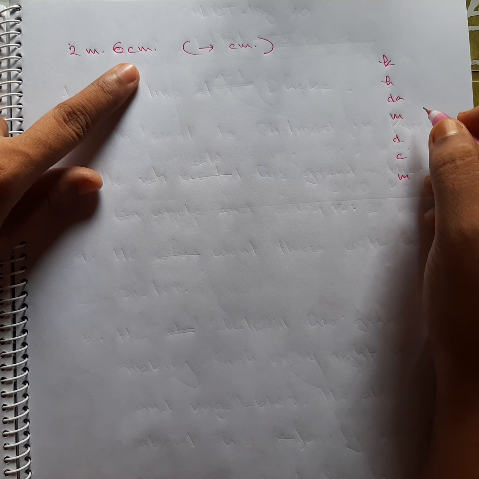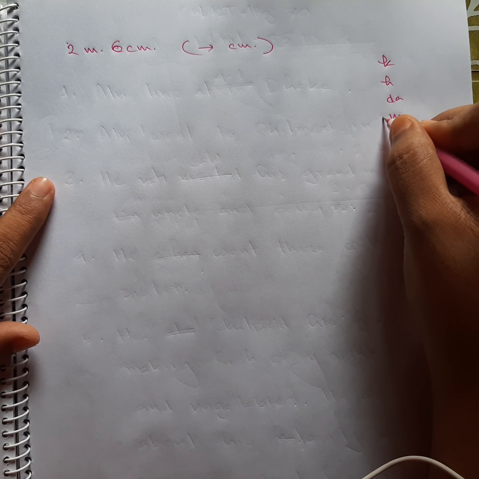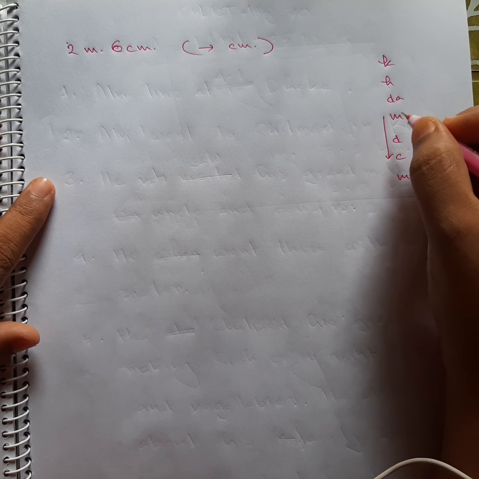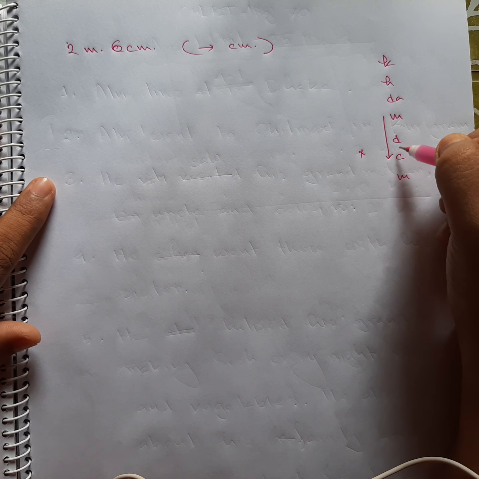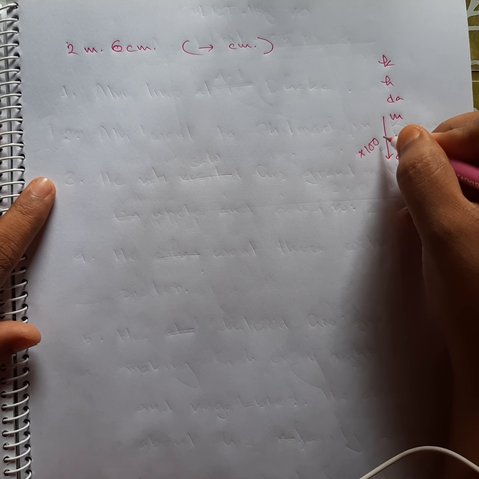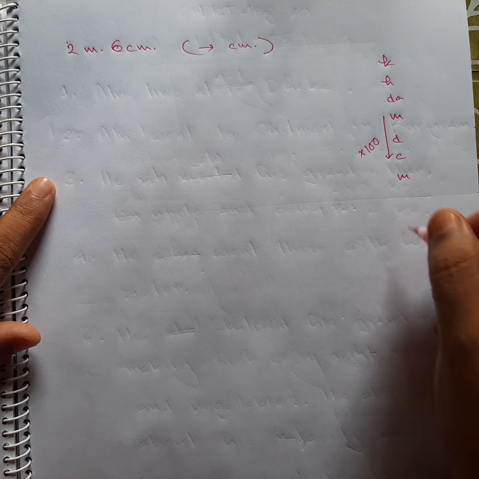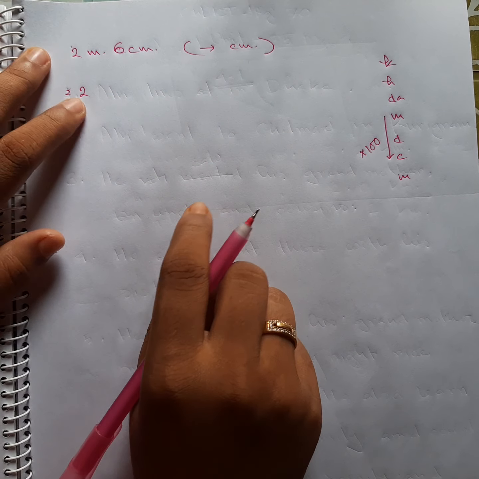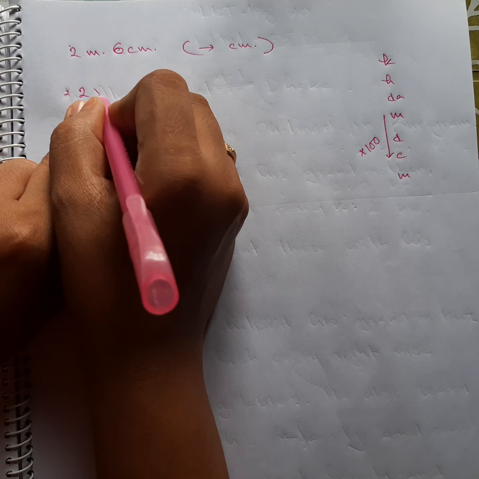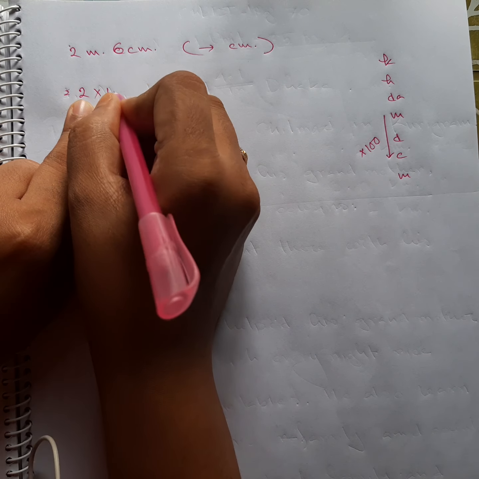We are just going to convert the 2 meter. So we are converting meter to centimeter. Okay, so we are going down. So we are going to multiply. How many digits? 1, 2, 3. 3 digits. So let's write it now. We are going to write down the 2. Definitely, and multiplying with 100.